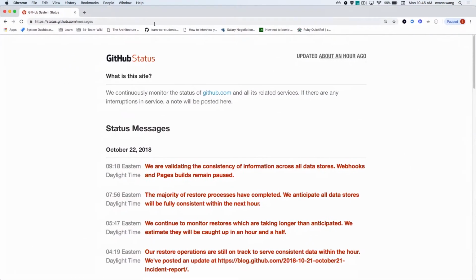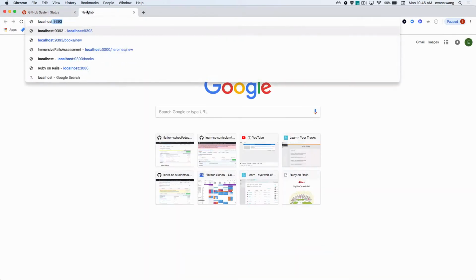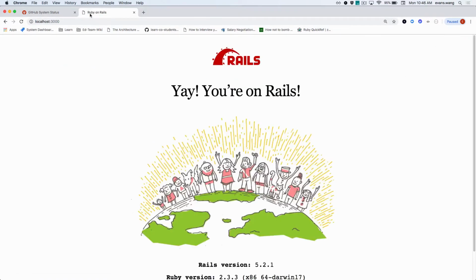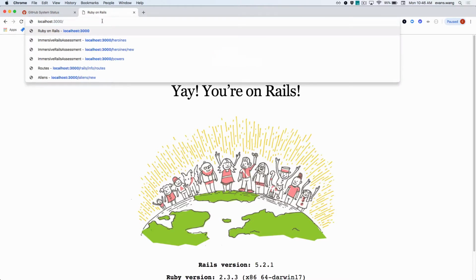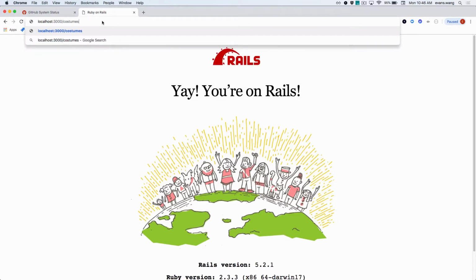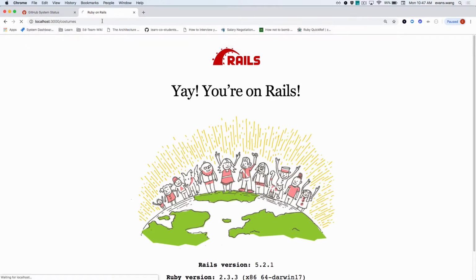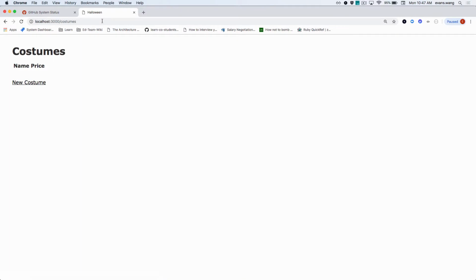I just want to go to localhost what? 3000? What should I see? Yay! You're on Rails, right? What else can we do? Like, what's the route for that? Is it Halloween or costumes? Why not Halloween? That's just the name of the project, right? Very good. Cool. What should I see? New costume? Cool. So let's make one, right?